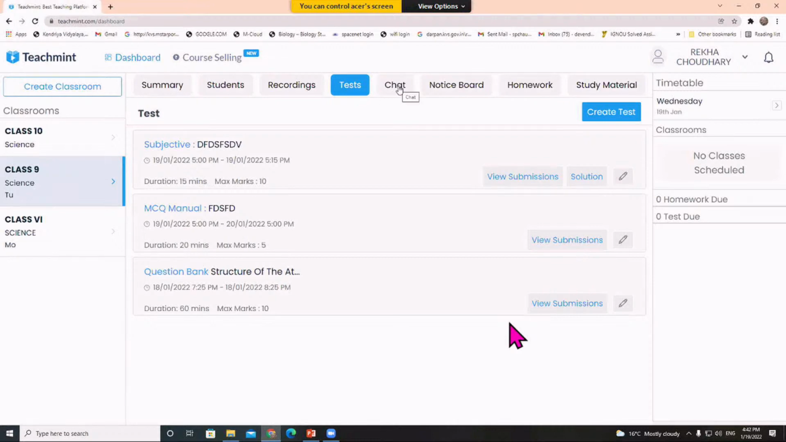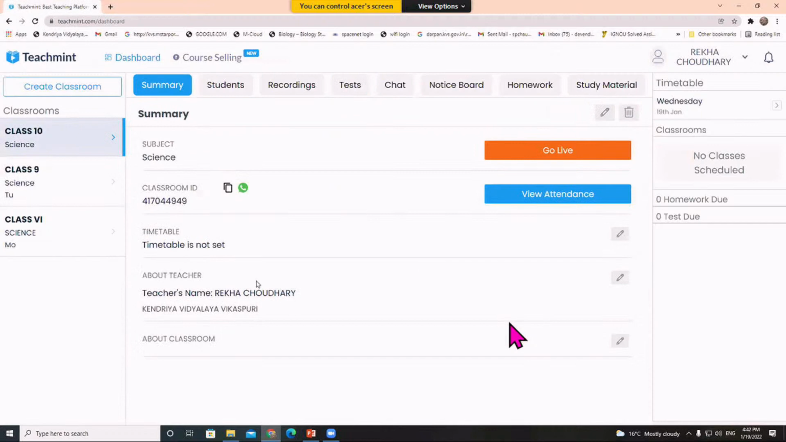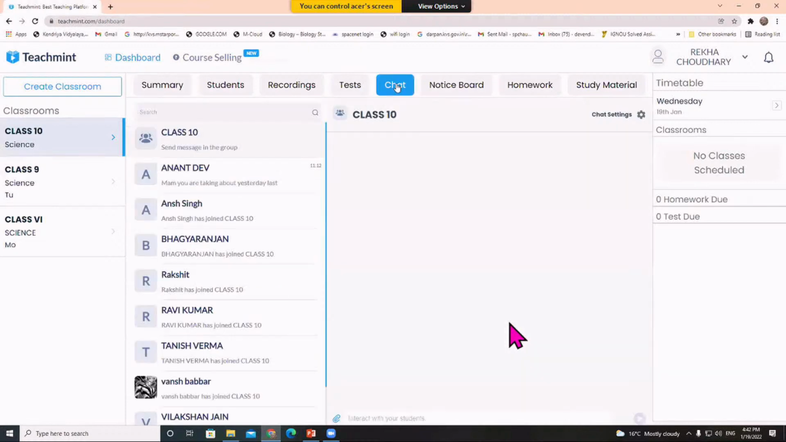Now comes the chat feature. If I want to chat with my students but not using WhatsApp, what should I do? I will go to the chat option, and here you can see if I want to chat with the whole class, there is a group, class 10, and I can chat with them. If I type hello students here, it will appear like this.